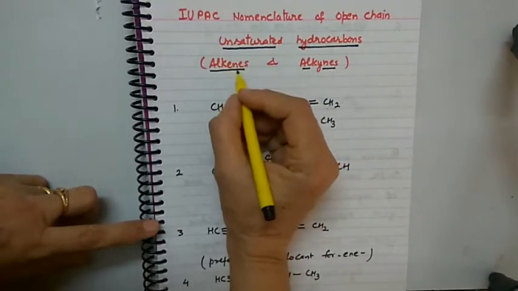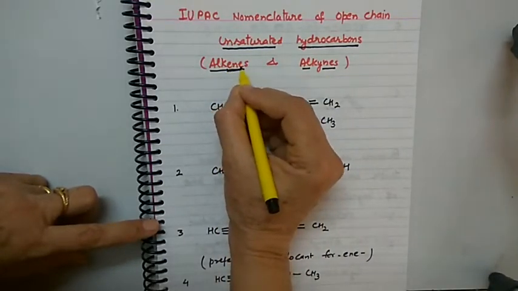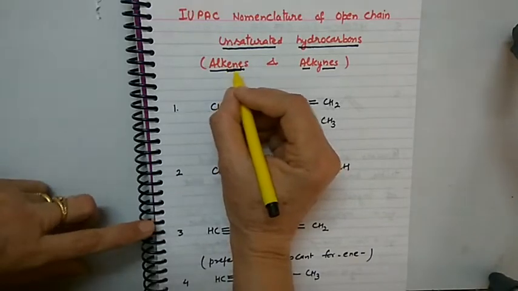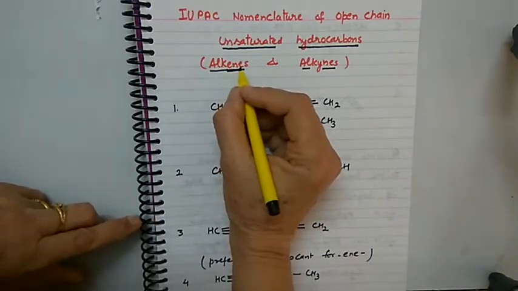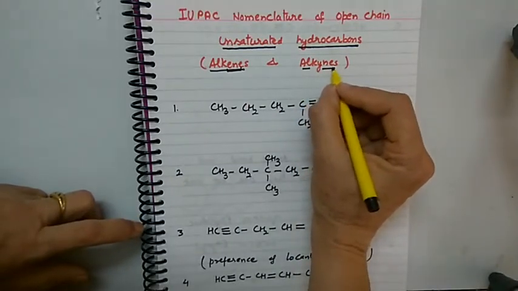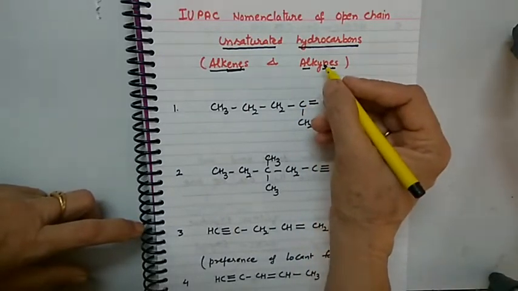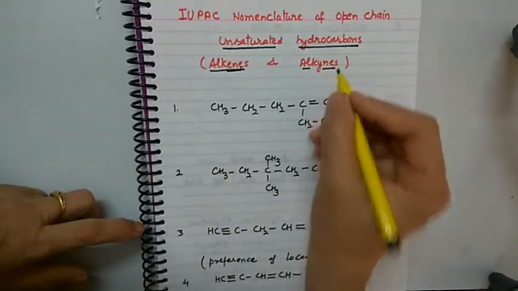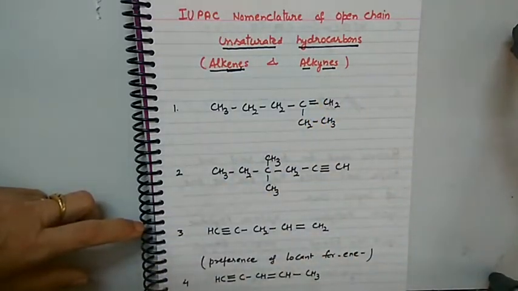For alkenes, we use the suffix ene. In place of ane of alkane, we use ene. And when there is triple bond, we use the suffix yne. Corresponding compound alkane is there, ane is replaced by yne. So let us start naming few compounds.